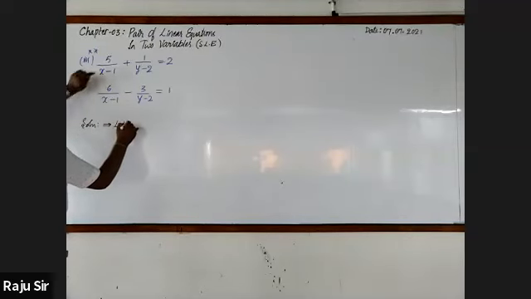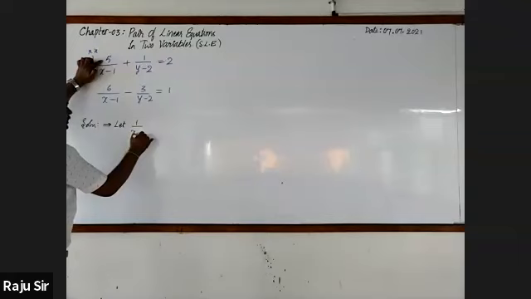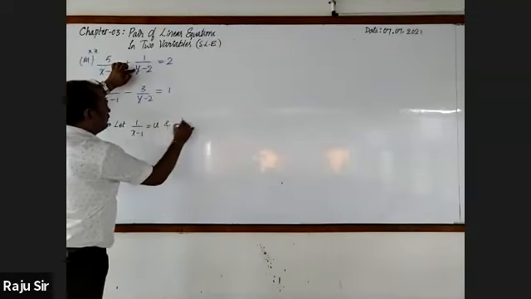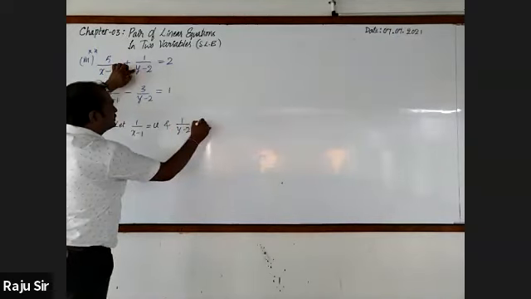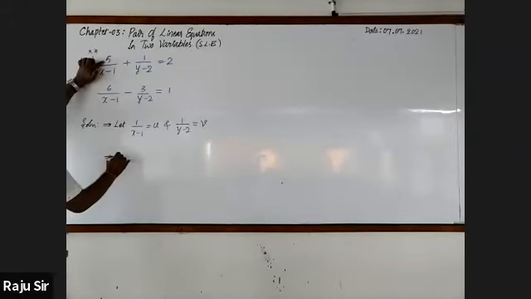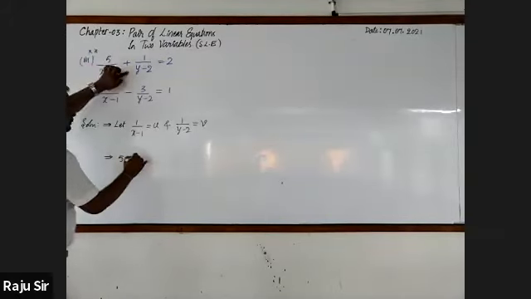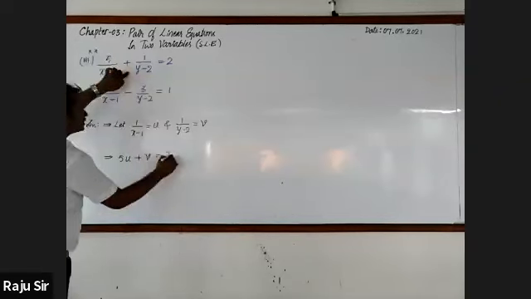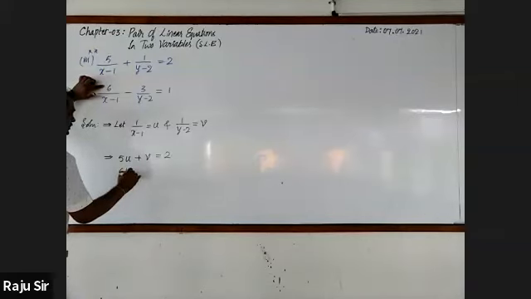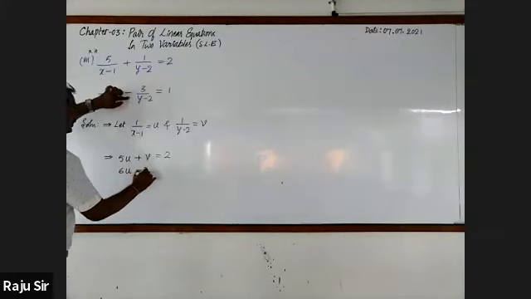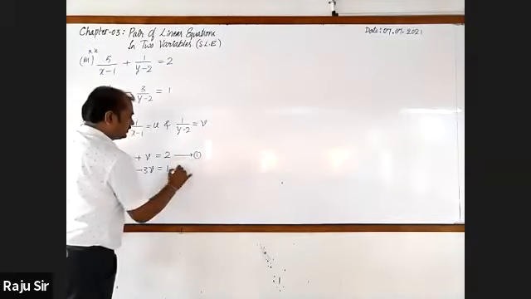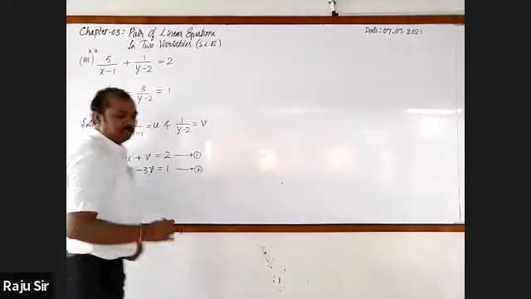Here, let 1 by x minus 1 is equal to u and 1 by y minus 2 is equal to v. Then we can write the first equation as 5u plus v is equal to 2, second equation as 6u minus 3v, which is equal to 1. You may call the first one as equation 1, the second one as equation 2.